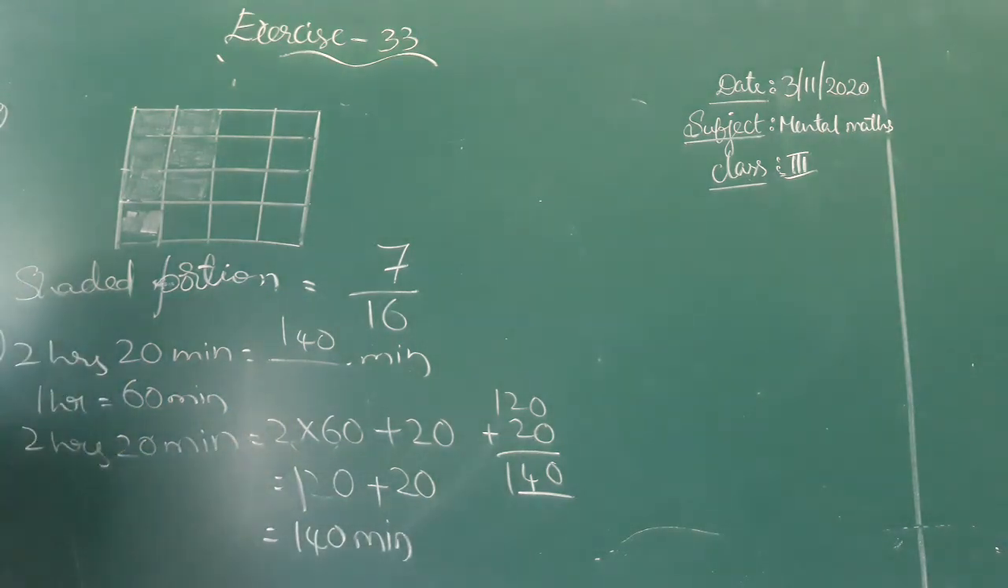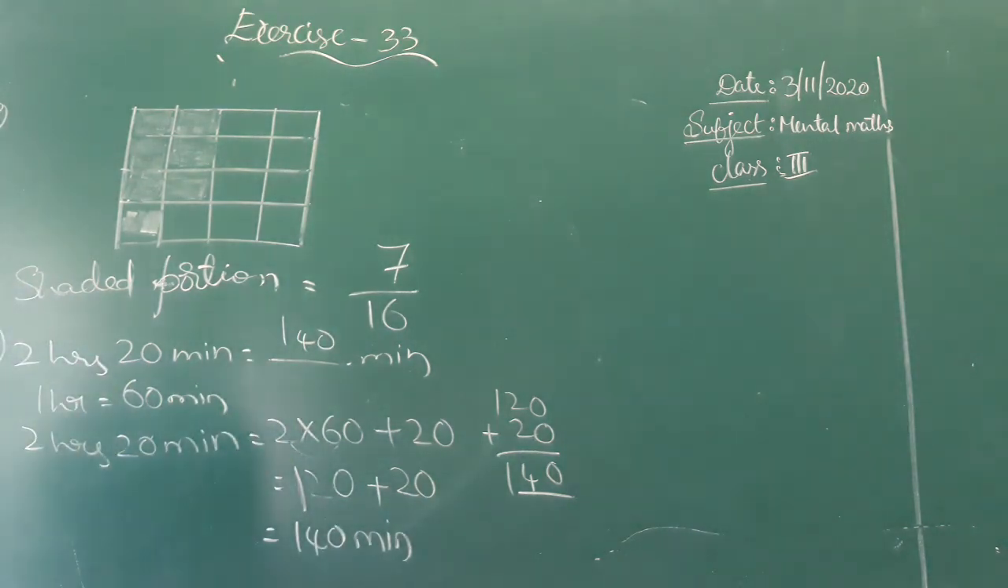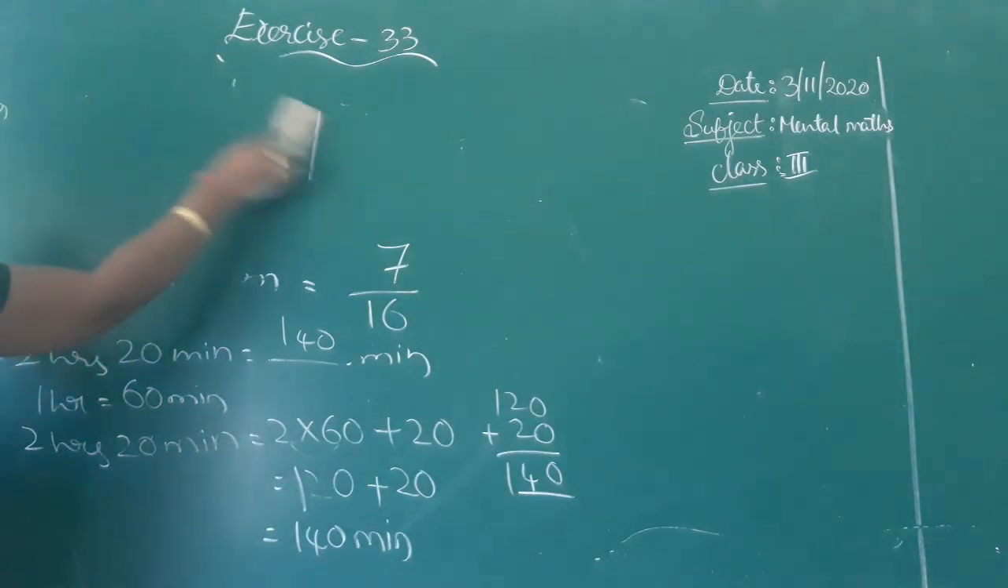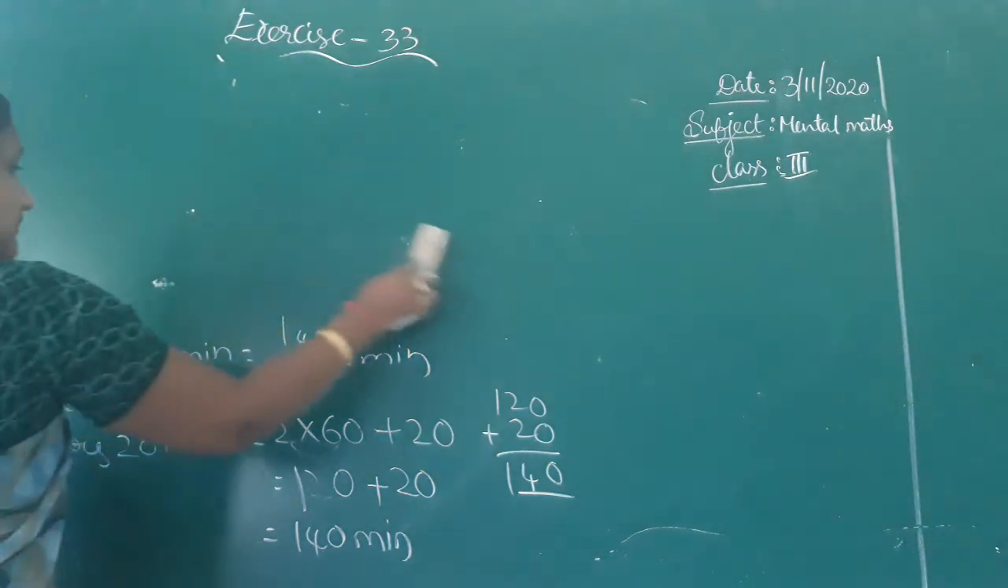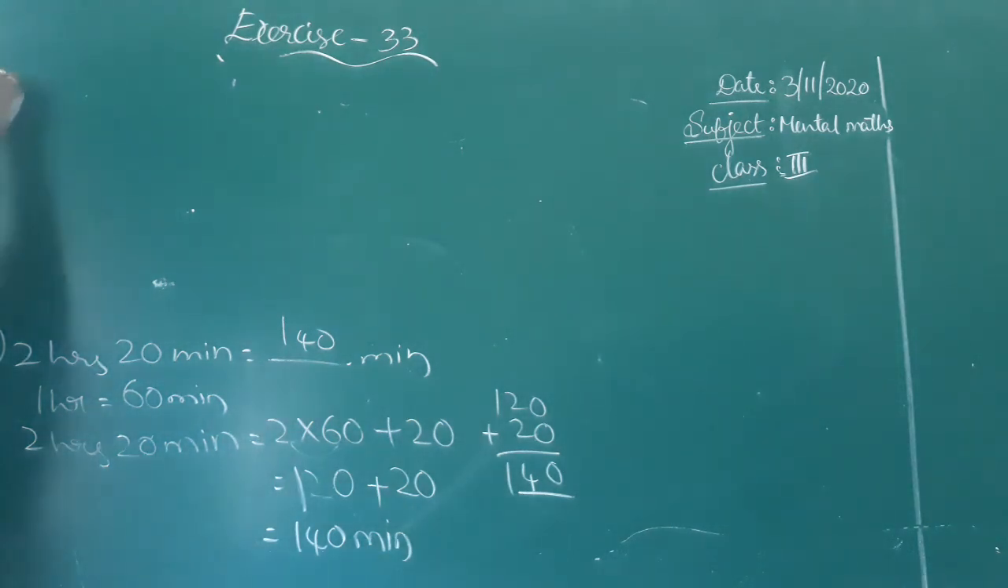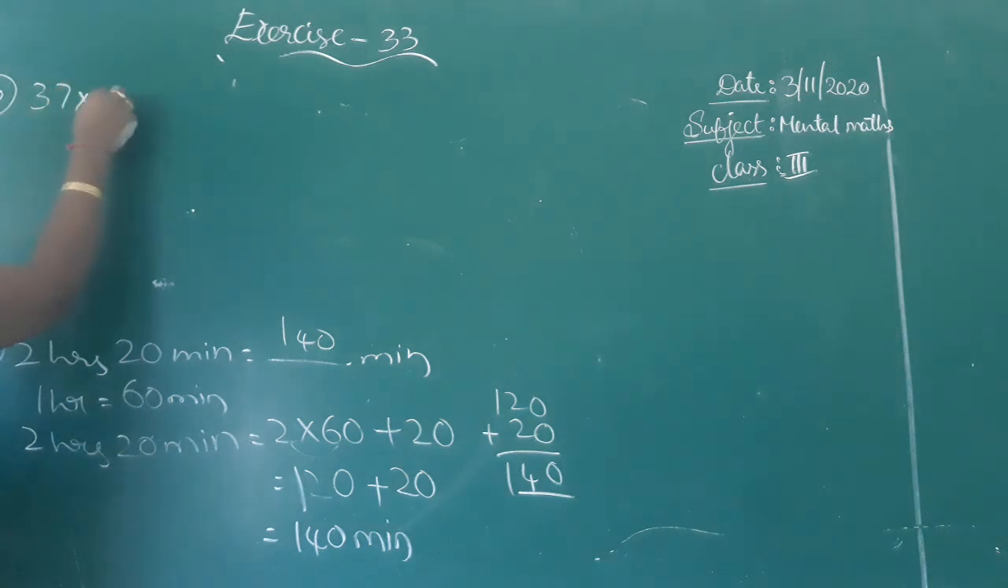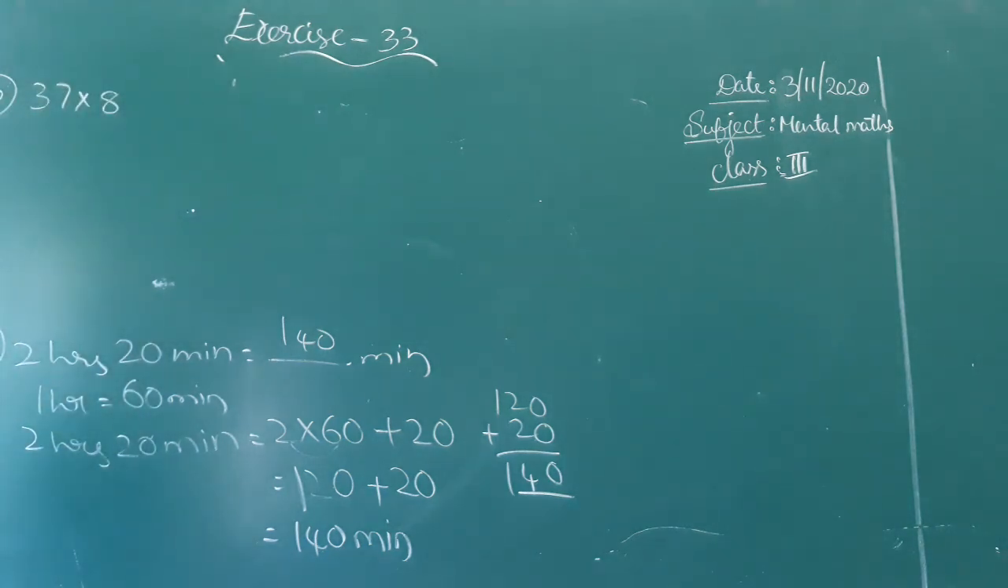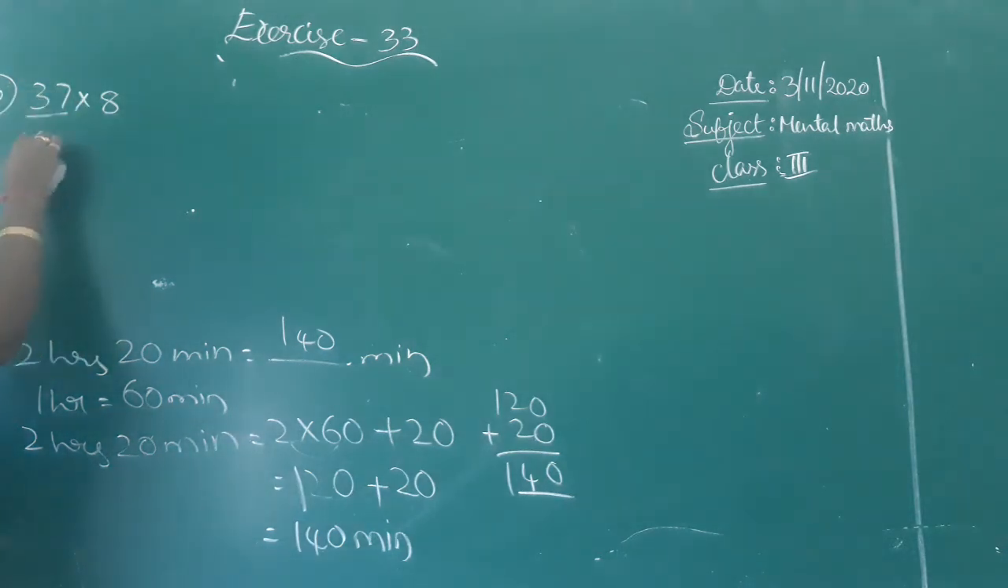See the last one, the multiplication, the tenth one. 37 into 8. Here they are asking us to do it in the shortcut way and they have given a hint for us. They asked us to split this 37. This 37 can be written as 30 plus 7.